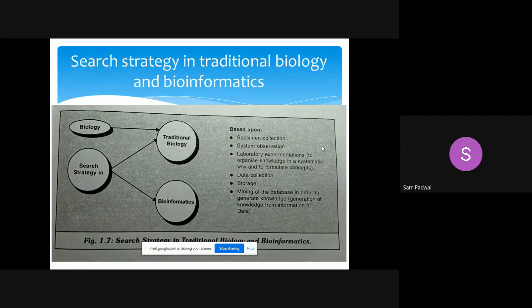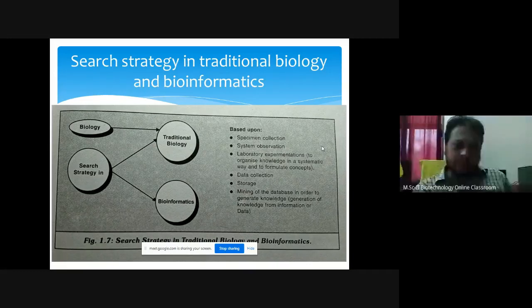search strategy in traditional biology and bioinformatics. Now, what strategy should you use? Biology is there, traditional biology is there, and bioinformatics is there. As we will study, these are all interrelated. How? Naturally, what do we see? For example, we want an antivenom produced from snake. What will we do? We will study the biology.